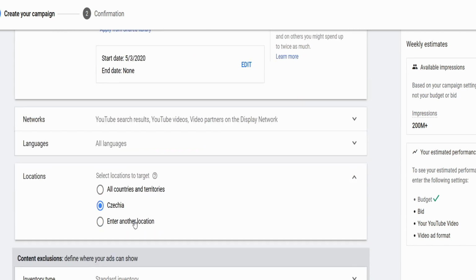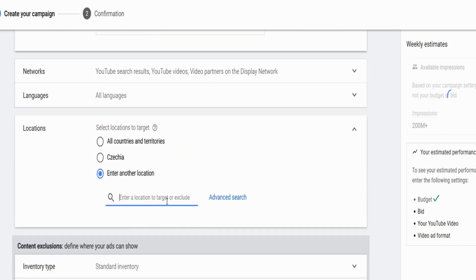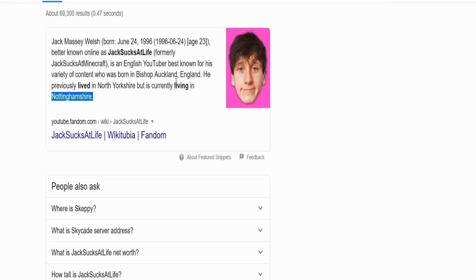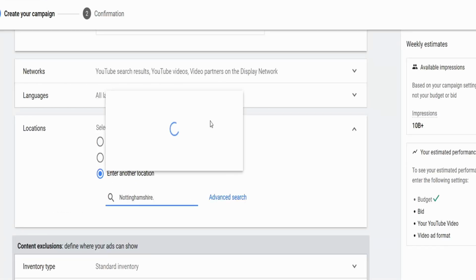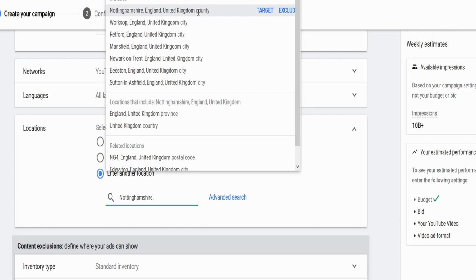Locations, I'm going to want to enter another location. And let's find out. Oh, here we go. Already Google it. So Nottinghamshire, that is where, or Nottinghamshire, I don't know, someone will have to correct me on that, is where Jack lives. So let's put that one in. Now, I did some research and actually found more specific information, but I don't want to dox him in this video because he probably wouldn't appreciate that.